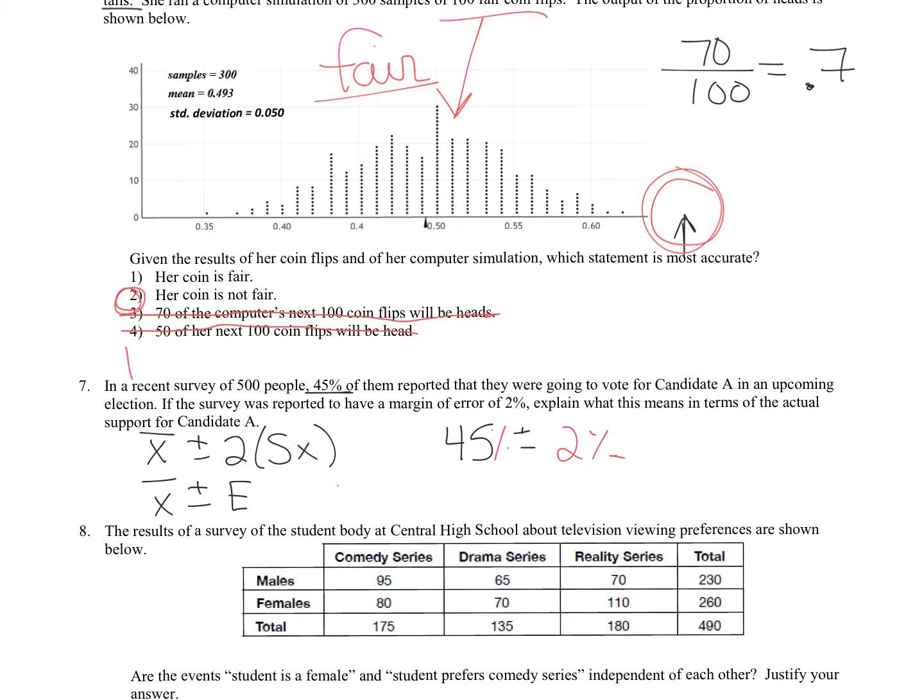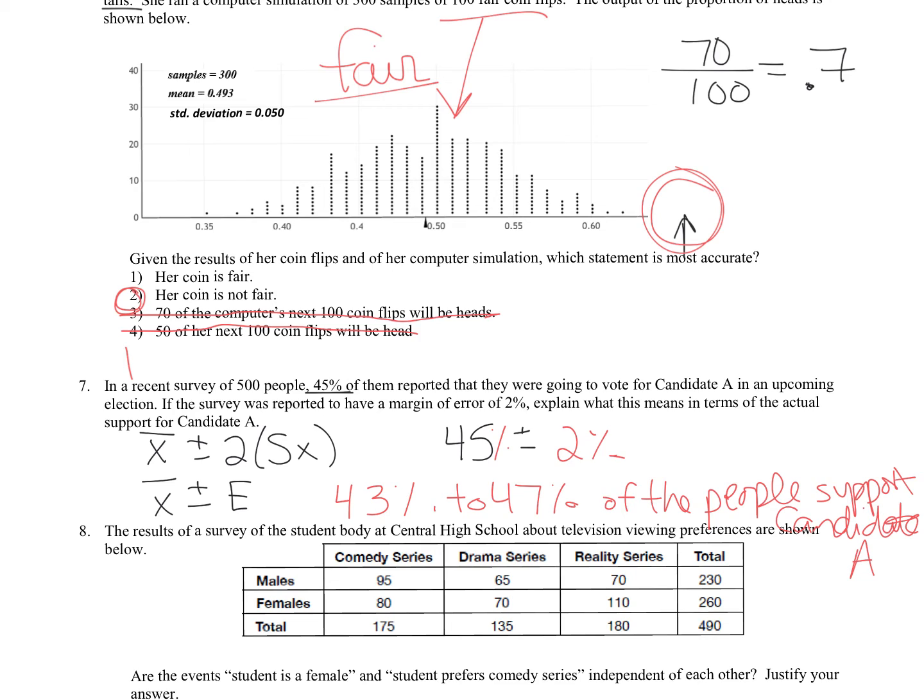So that means in actuality, 43% to 47% of the people support candidate A. So that's good enough. Really, we're 95% sure that 43 to 47% of the people support candidate A, but that's probably sufficient to have that there.